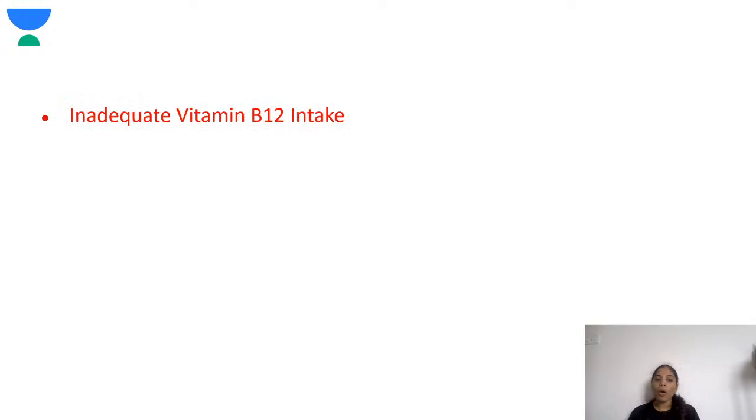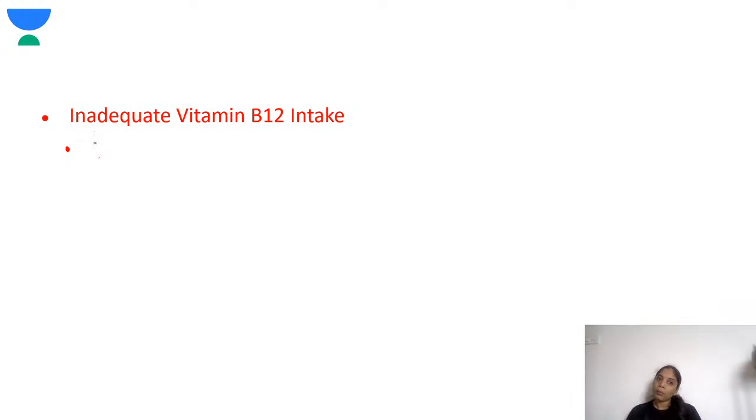Okay, so this is about the etiology. Now we'll talk about each etiology in detail. So coming to the inadequate vitamin B12 intake. First, if the mother is deficient of vitamin B12, the mother is not able to transfer the vitamin B12 through the breast milk.